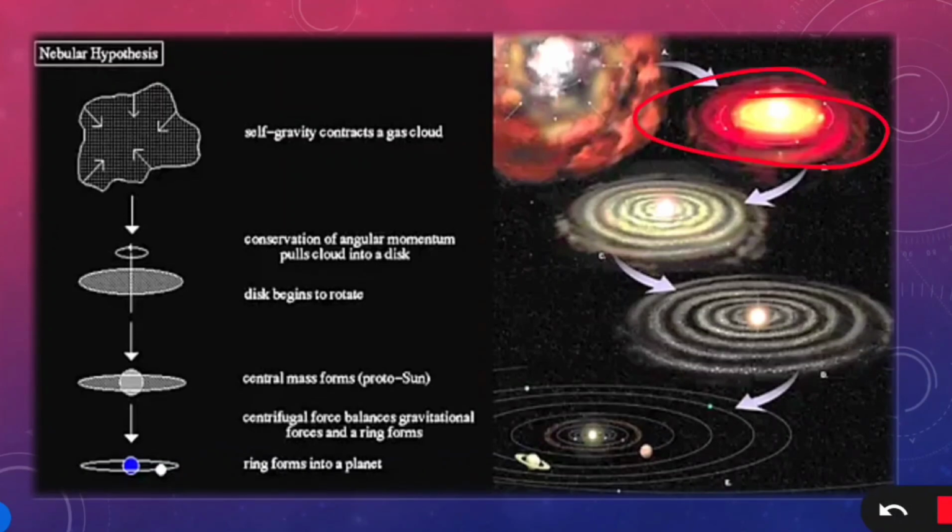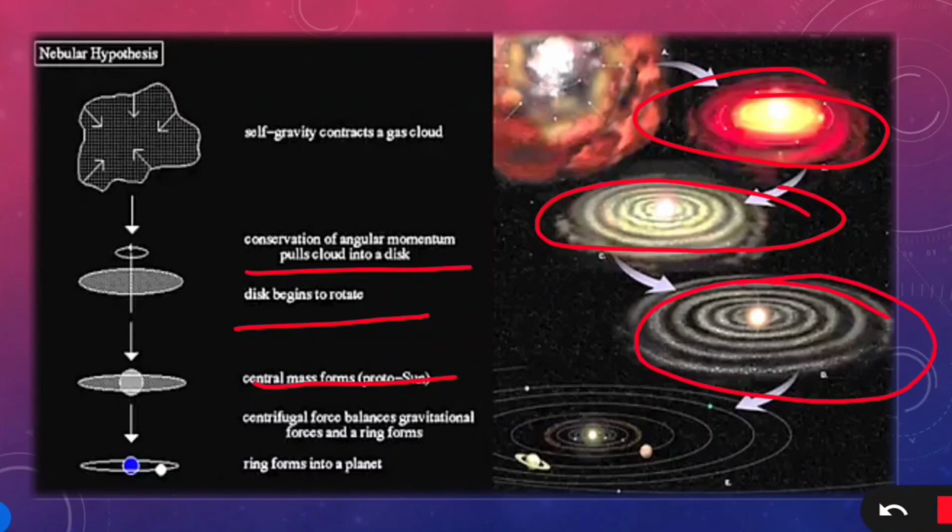Over a period of time, the nebula was rotating. Through this rotational process, the gas and the dust particles accumulated. And this rotation was caused by the gravity of the sun. All the particles rotated around the sun through its gravity. And those rotating particles eventually became the planets.